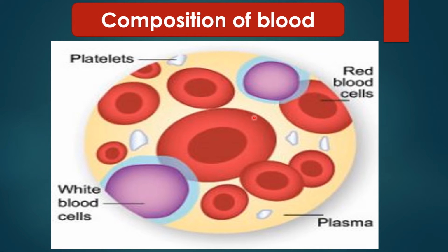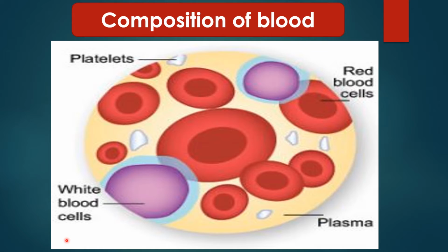Now we are here to discuss the most important fluid of the body, that is blood. Let us talk about the composition of blood. Blood consists of four parts. Red blood cells. Red blood cells have a pigment called hemoglobin. Hemoglobin carries the oxygen to all parts of the body.